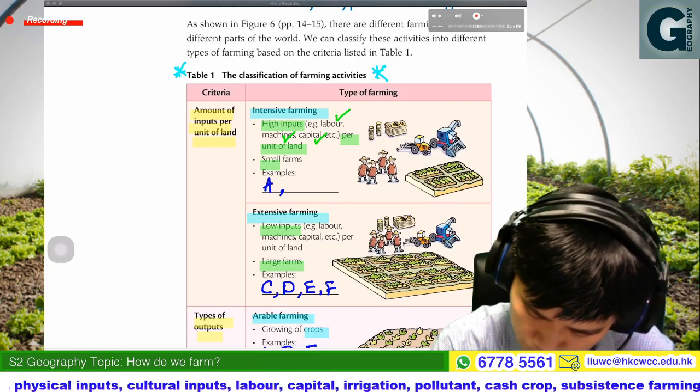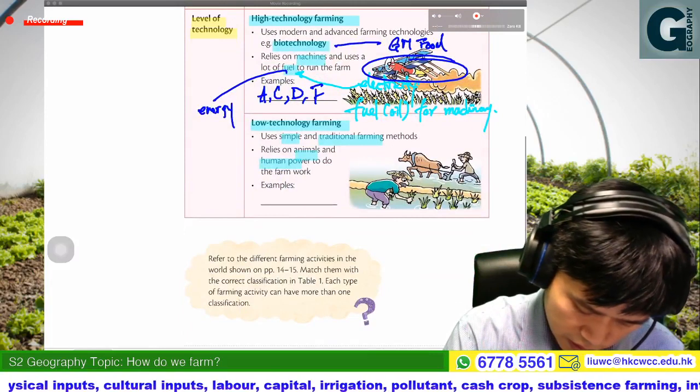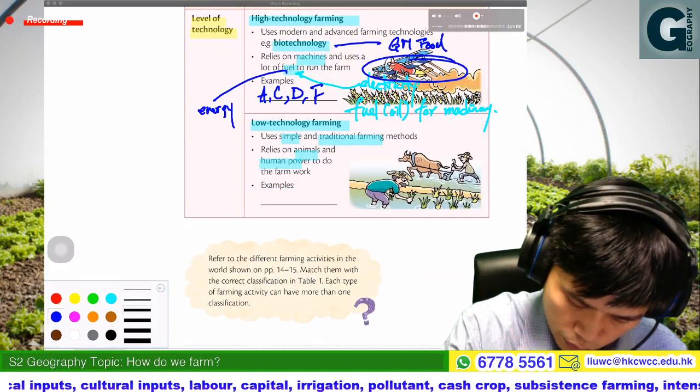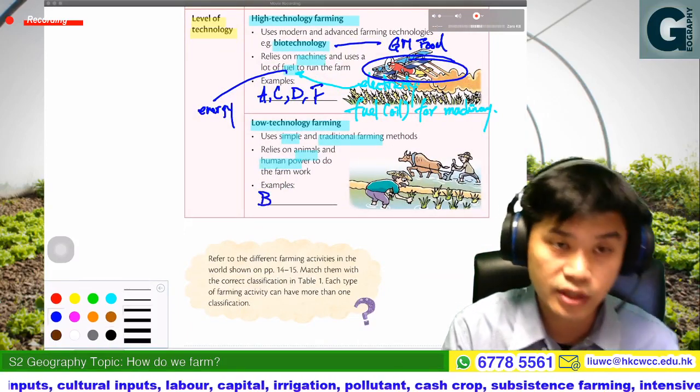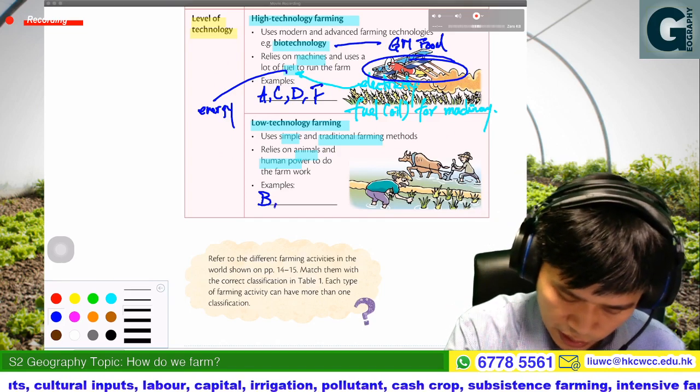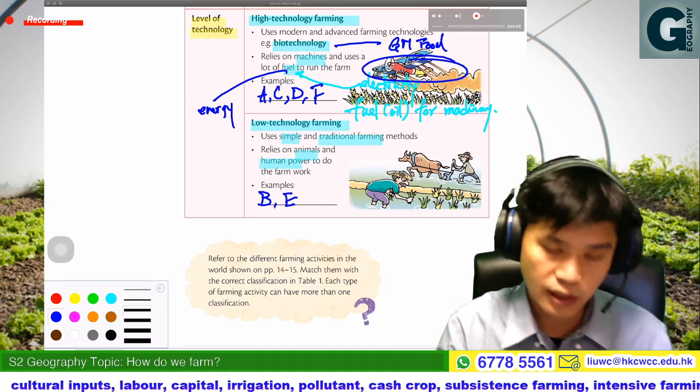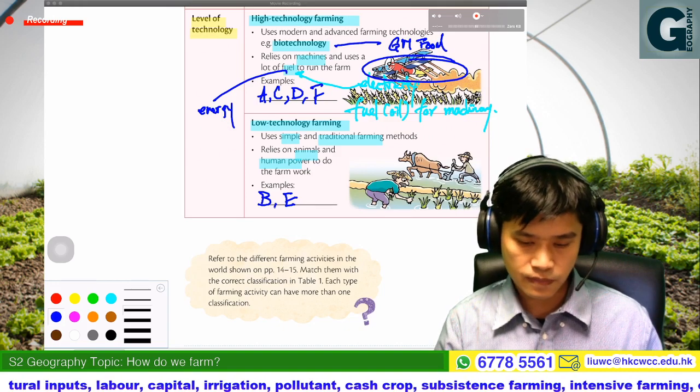So the examples of low technology farming would be the rice cultivation and also the livestock rearing in Argentina.